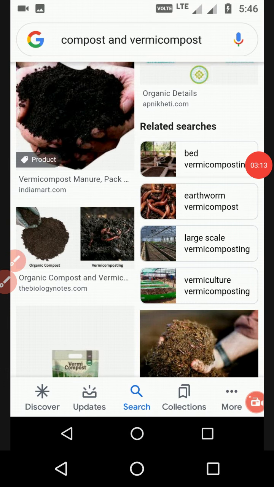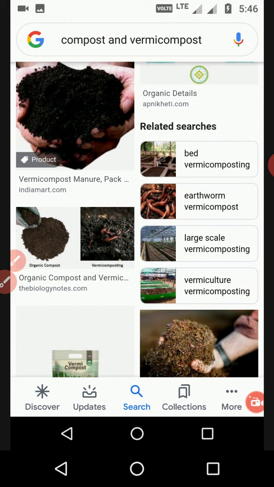After a few months, all the stored waste material, after decomposition, will convert into organic manure like this. Clear? Whatever is showing on the screen will convert into total organic manure.